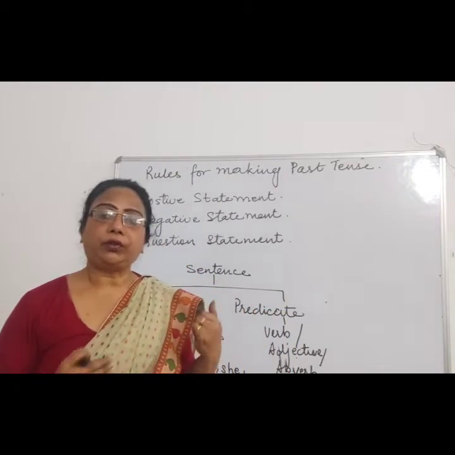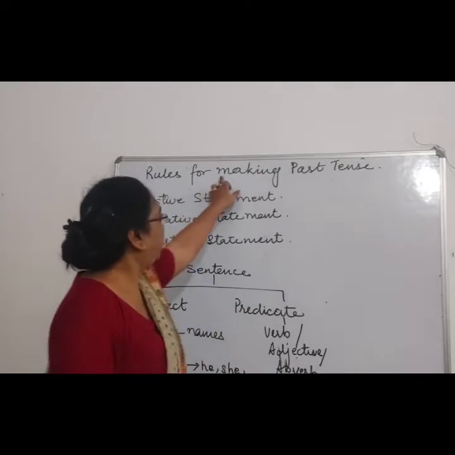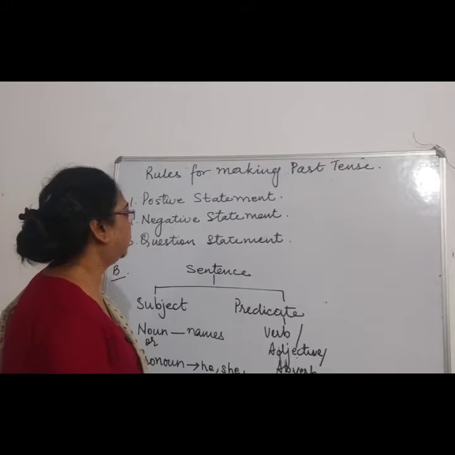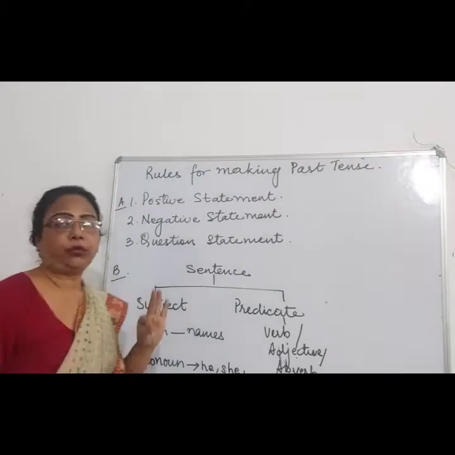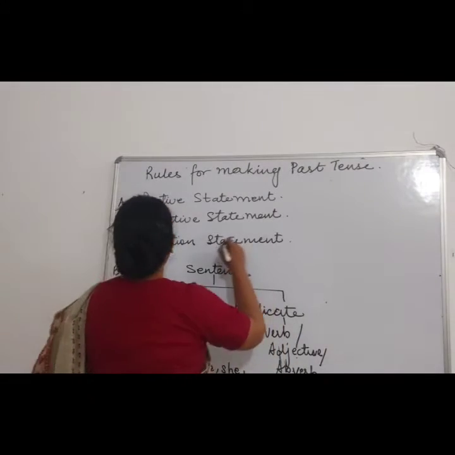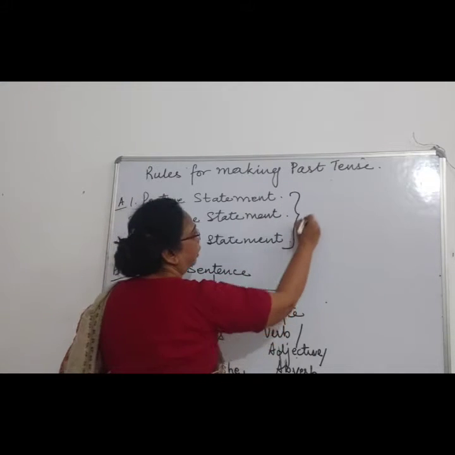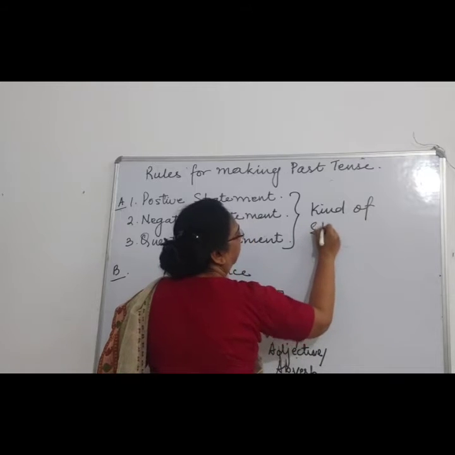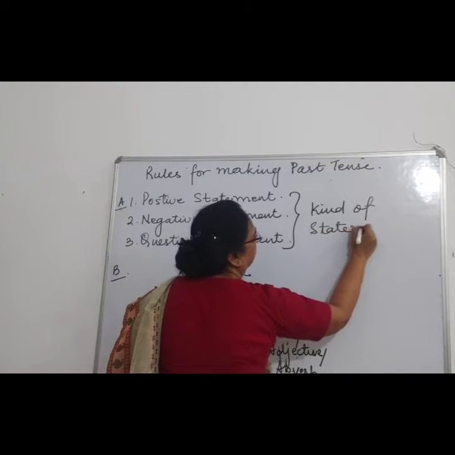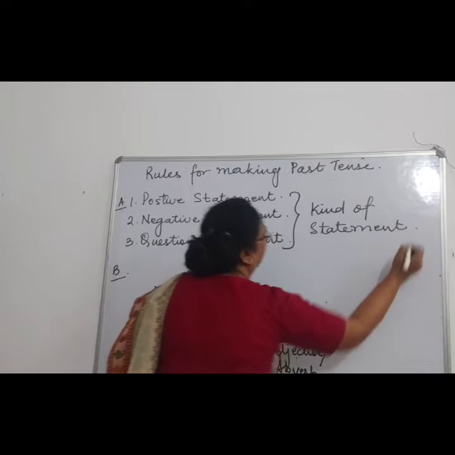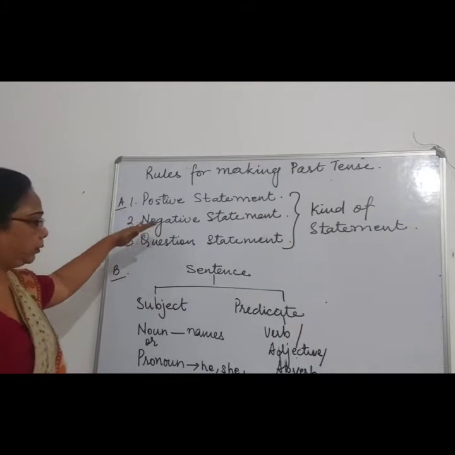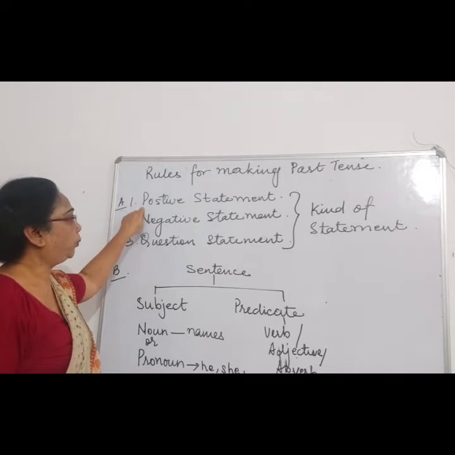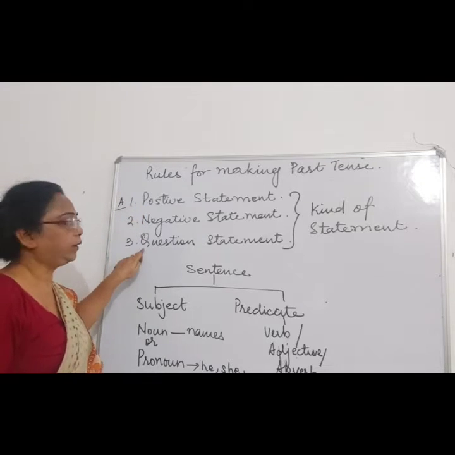Now children, next we'll see the rules. The rules for making past tense are just the same as for simple present tense. Don't get confused. Now there are three things we have to focus on. One is the kind of statement or sentence, right? Generally there are three types of sentence: positive sentence, negative sentence and question sentence.